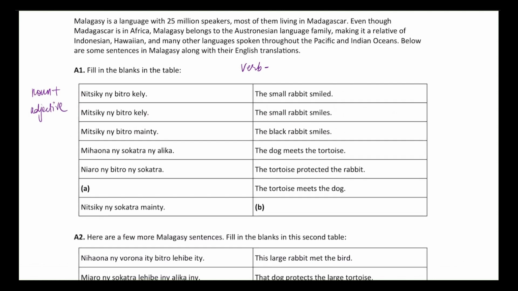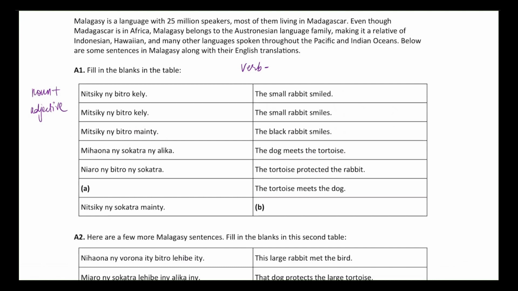The next sentence is where we first see the concept of object nouns, whereas when you perform an action on someone. For example, in this case, the sentence is the dog meets the tortoise. We see that meets, the dog is performing an action, which is meeting. He's meeting the tortoise, which means that tortoise is going to be the object in this case. So we want to find out if the subject comes first or the object comes first.